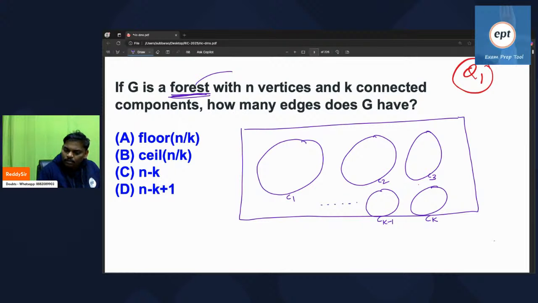So when you say k components, minimum one vertex is already there in each. There are k components, which means every component contains at least one vertex.